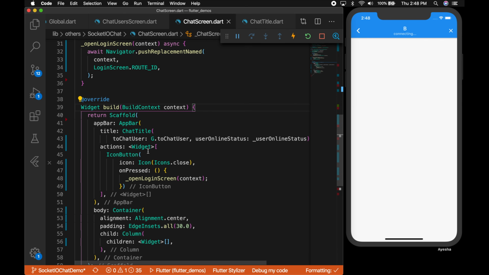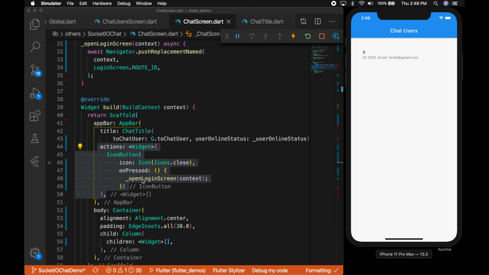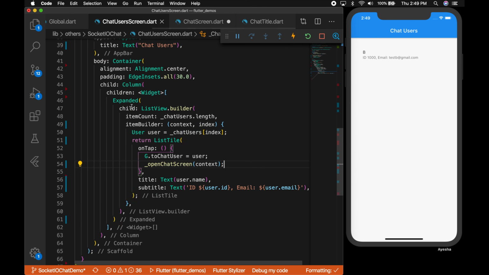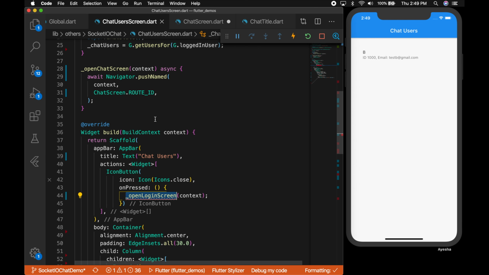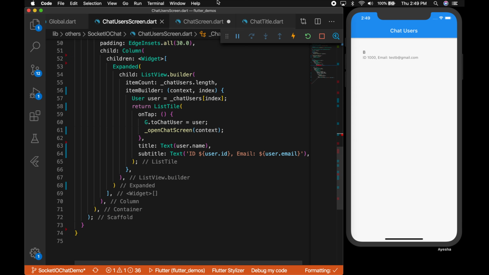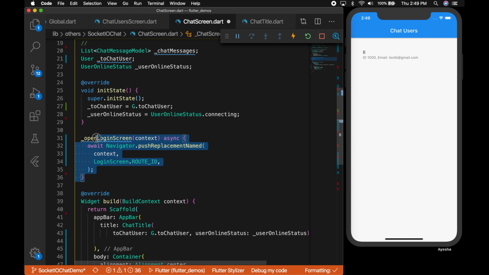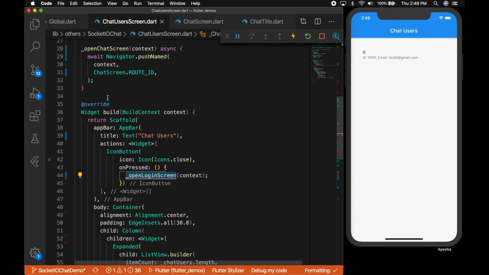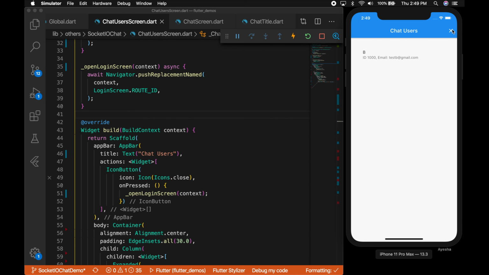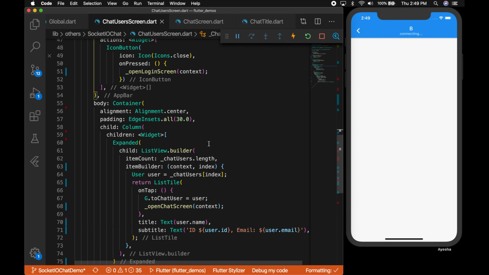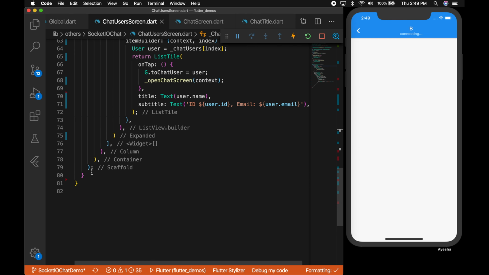So I misplaced the logout icon here. So let me remove that and place it back in the chat user screen. Sorry about that. And it should open the login screen. I wrongly removed it previously. So let me place it back. So that should open the login screen. Let me log in again. Okay, working good.